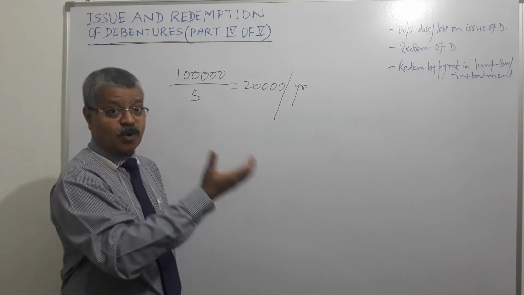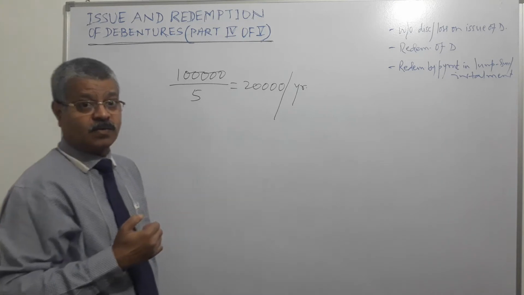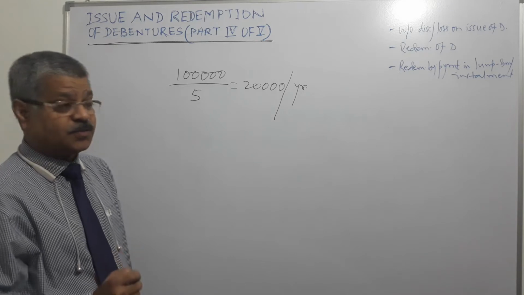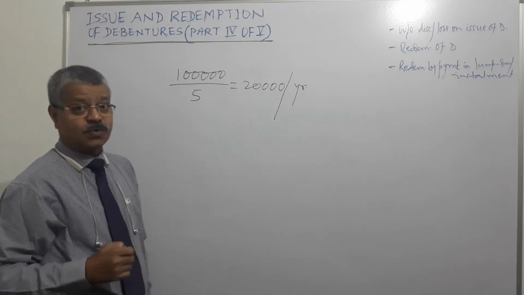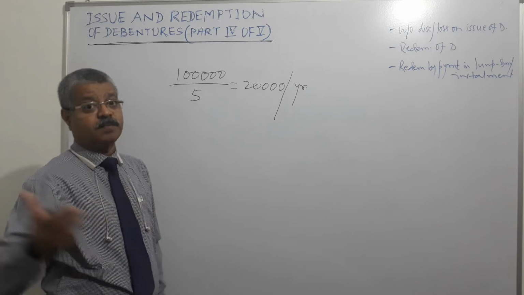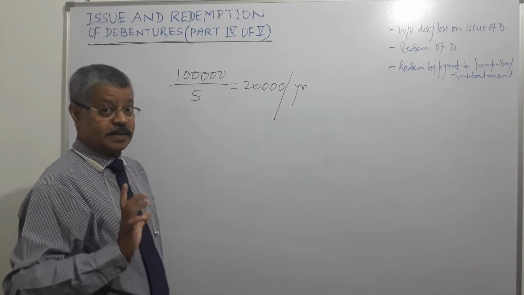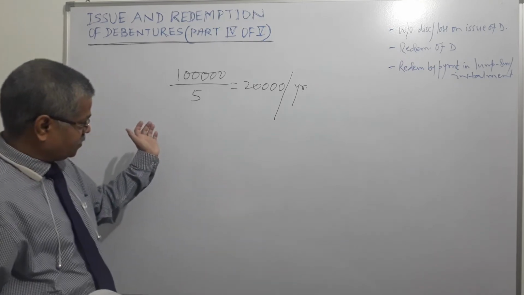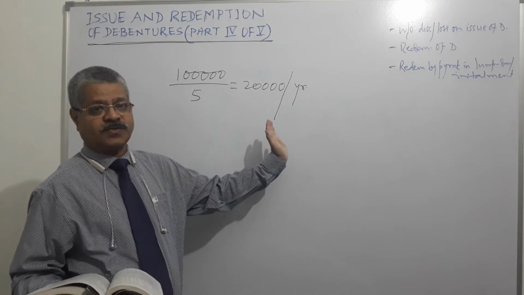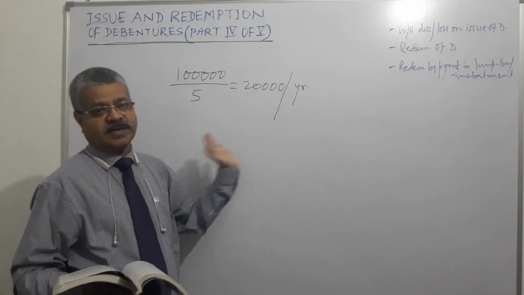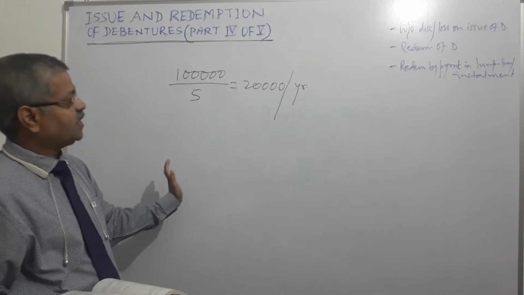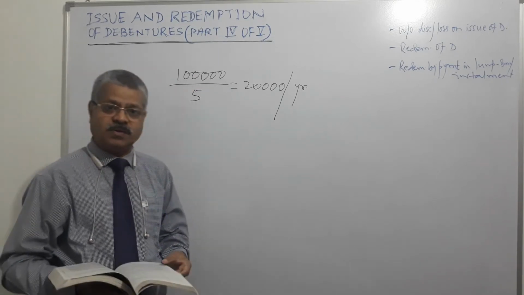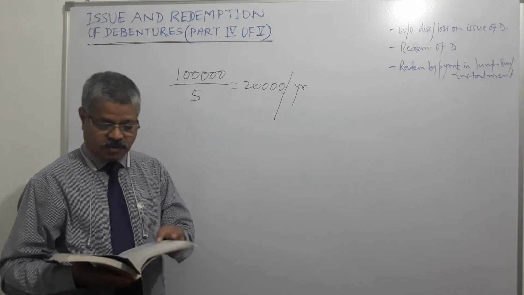Since profits accrue to the company over a period of time, not only during the year of the issue, discount or loss on issue of debentures should be written off over that period of time, not only in 1 year. And when we are debiting it to profit and loss account, the entry is debit P&L account and credit debentures account, and below that the narration will be discount or loss on issue of debentures, right?